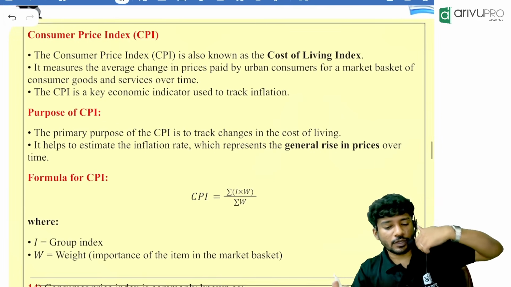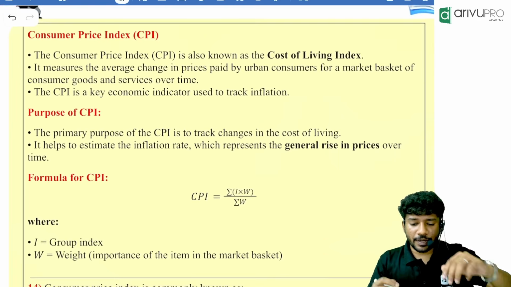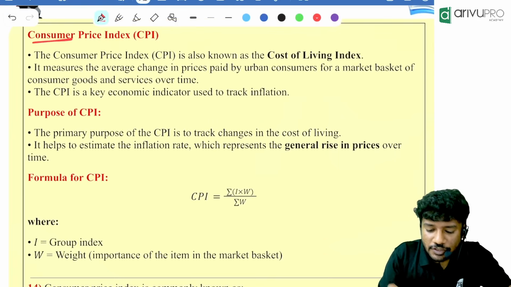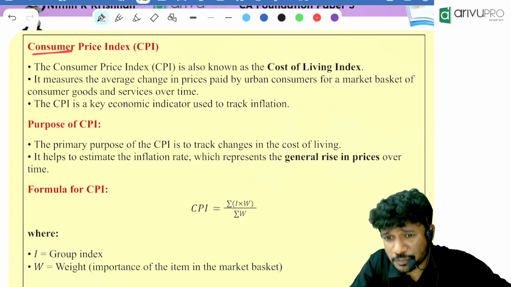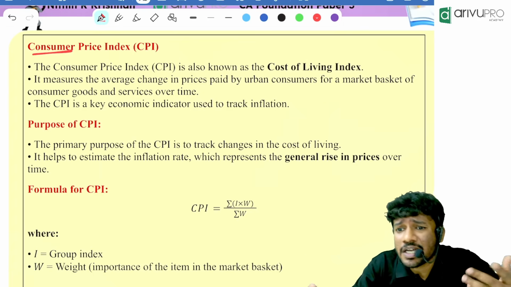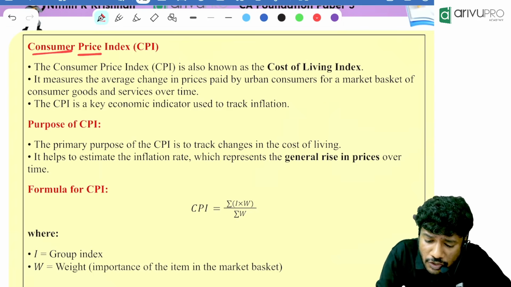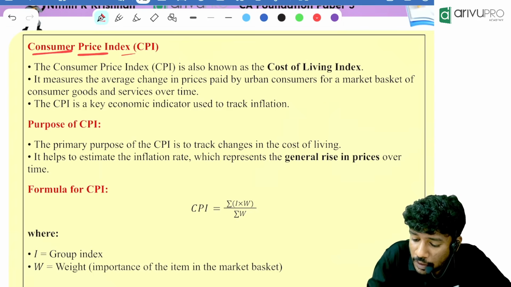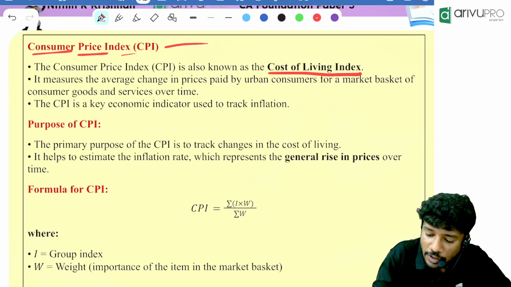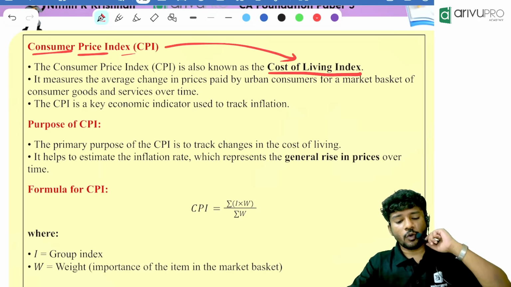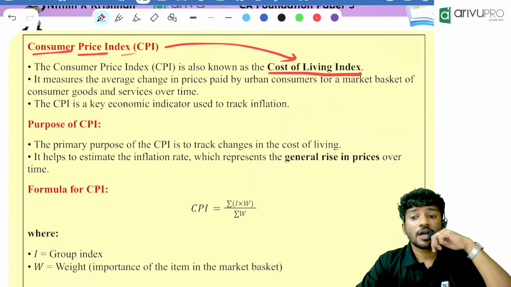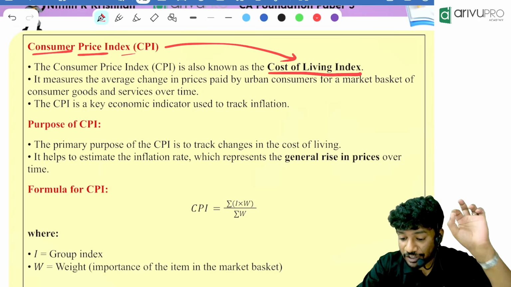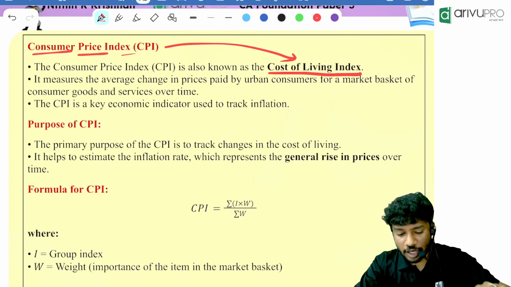Have a look at it, people. Consumer price index. Who is a consumer? Us. Whoever is buying a product can be called a consumer. The consumer price index is also called the cost of living index, one of the most repeated questions.